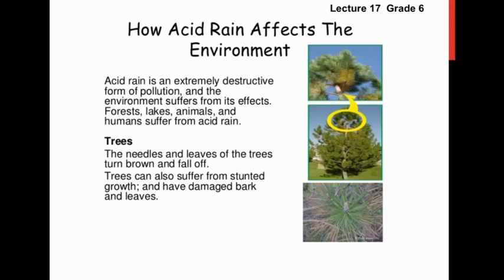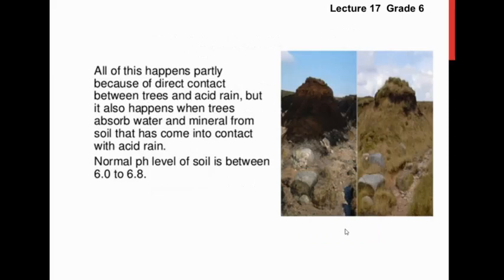Trees. The branches and leaves of the trees turn brown and fall off. Trees can also suffer from stunted growth and have damaged bark and leaves. You can see in this picture. All of this happens partially because of direct contact between trees and acid rain, but it also happens when trees absorb water and minerals from soil that has come into contact with acid rain. Normal pH level of soil is between 6 to 6.8.